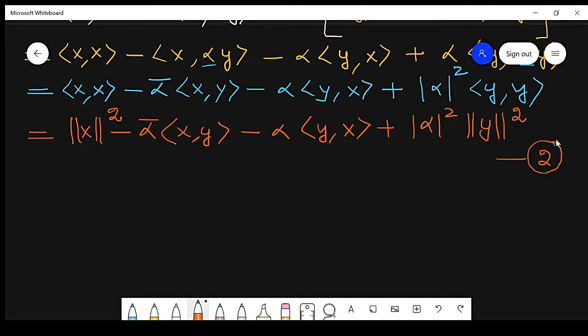We know from equations 1 and 2 that the left hand side is greater than or equal to 0. It means this term is non-negative.